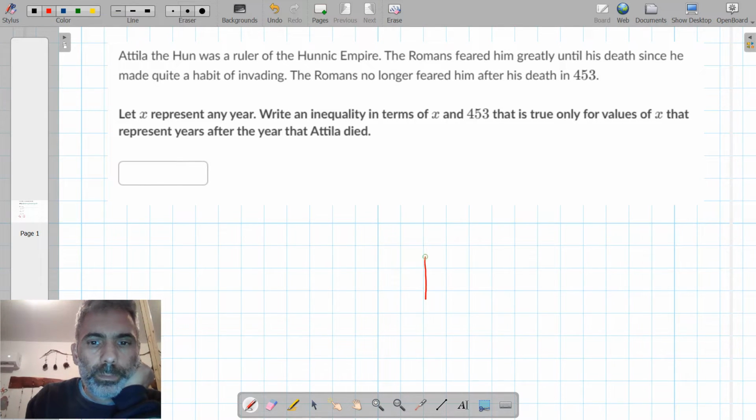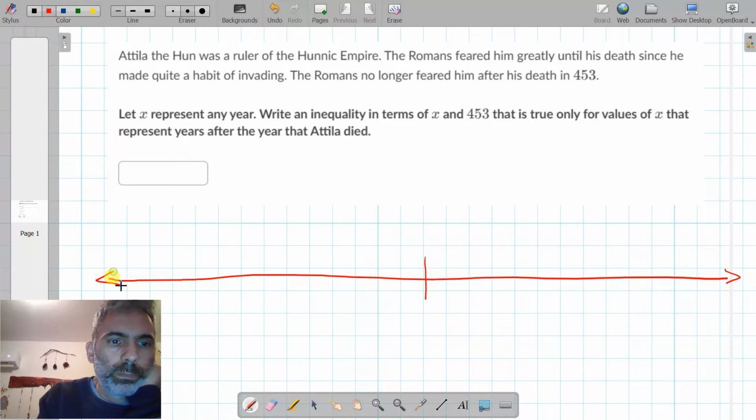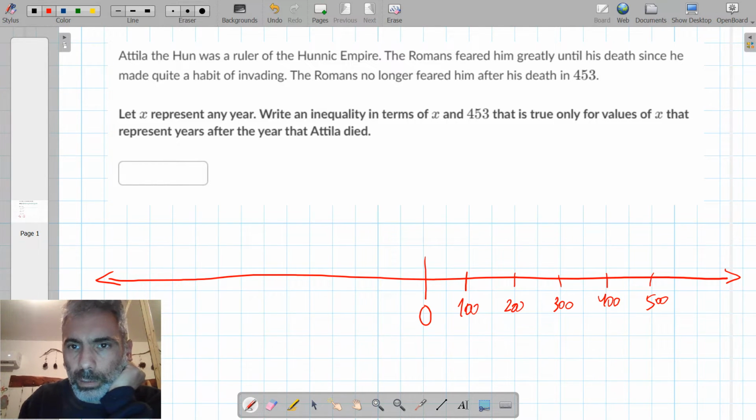Okay, so if this is the number line or date line, and this is 0, this is 100, this is 200, this is 300, this is 400, and this is 500. So Attila's death in 453 is somewhere here.